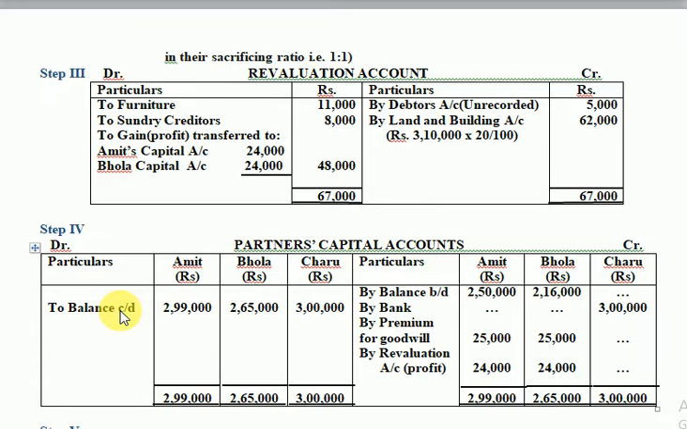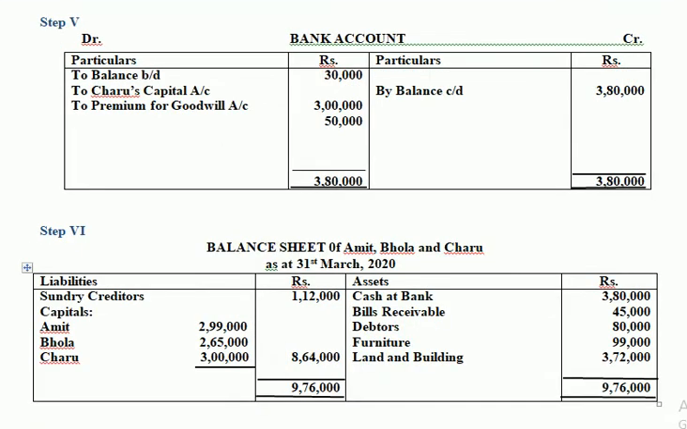I am sure you have understood this small partners capital account with the postings done on the credit side as well as the debit side. Let's move ahead with the next step, that means step number 5. So here is step number 5, which is bank account. Bank account you have learned in class 11, chapter cash book, cash column, bank column. This is only bank account.